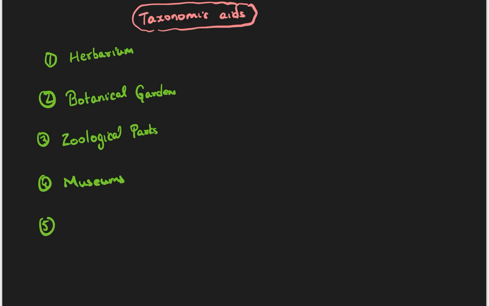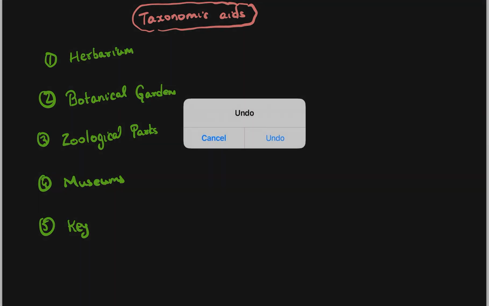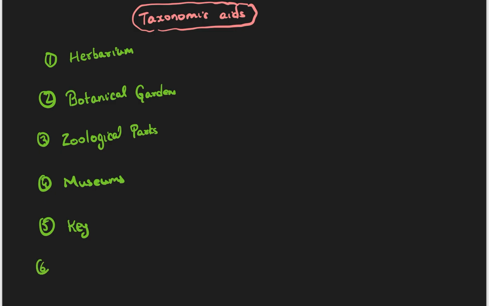Then finally we have keys. Okay, so these are not all, along with this we also have one more: floras, manuals, monographs. So let's study about these and then we will wind up with the chapter.